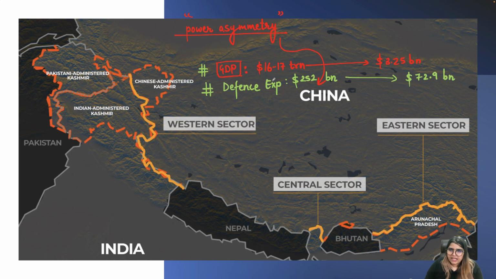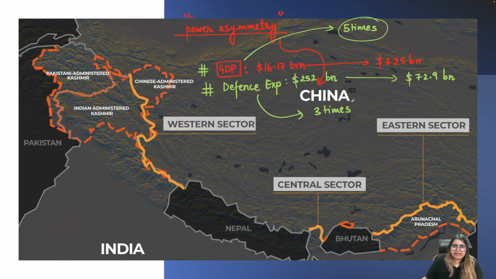So GDP wise it is this, defense expenditure wise it is this. If you compare China with India, you'll get to know that China's GDP is 5 times more than that of India, and defense expenditure wise, China is 3 times ahead of India. So it is 5 times and 3 times. China is ahead of India.